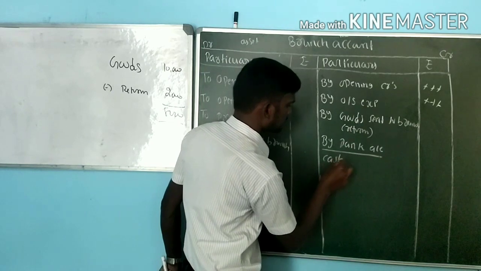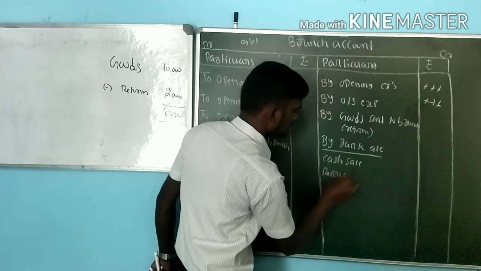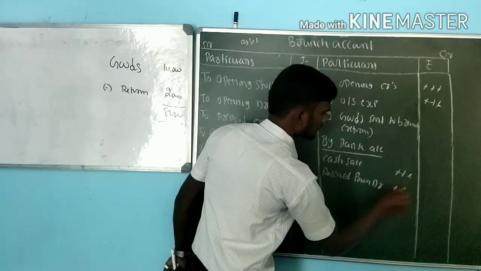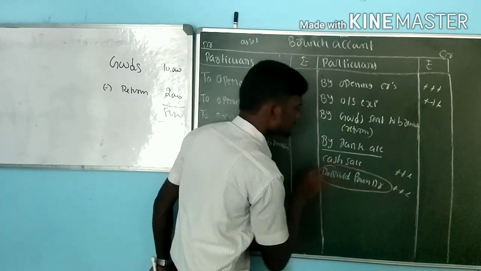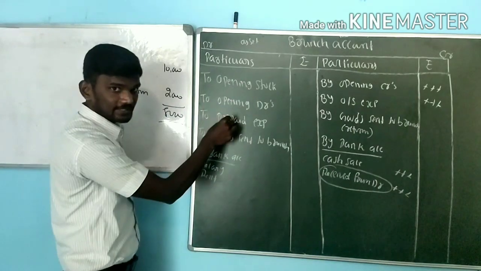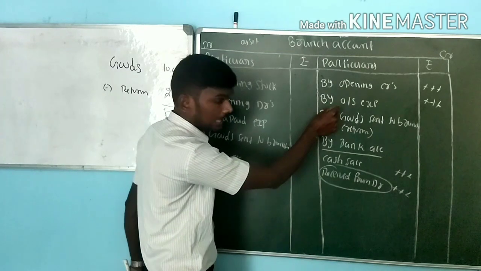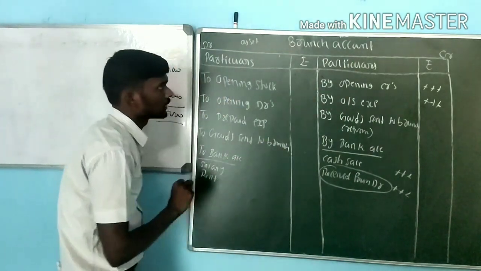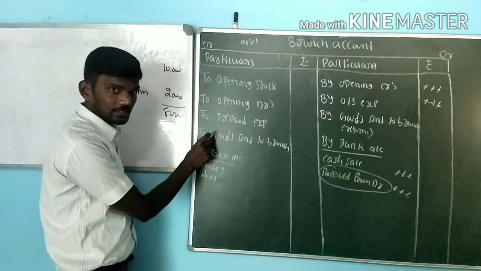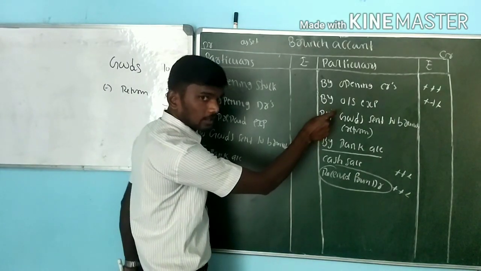Which are the incomes we are getting? Mainly cash sale. Then one more, any kind of amount received from debtors. Here, received from debtors is important. Again, one more, any kind of opening balances of assets, debit column, any kind of opening balances of liabilities, credit. Next one, the head office sending any kind of goods to branch, debit side. If the same goods are returned back to the head office, we have to record under the credit side.